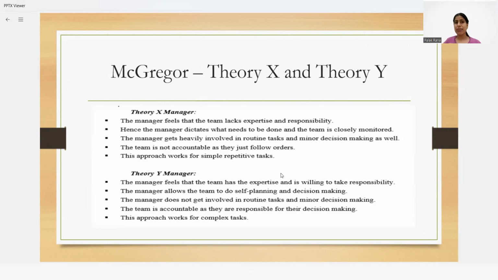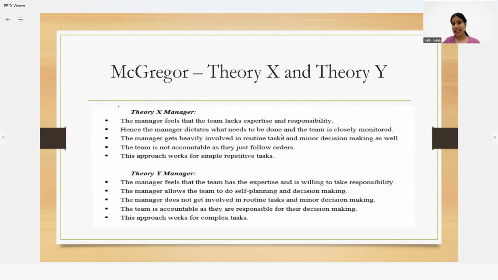So the next is McGregor's Theory X and Theory Y. There are two types of manager. One is the Theory X manager. According to these theories, a Theory X manager feels that their teammates lack expertise and responsibility. That means they can't handle anything on their own. So these types of managers spoon feed their employees, the people who are working under them, so that they can manage their work in the right manner.